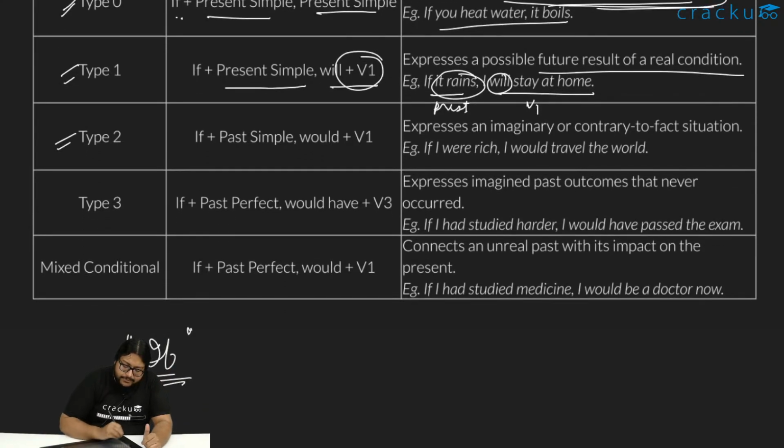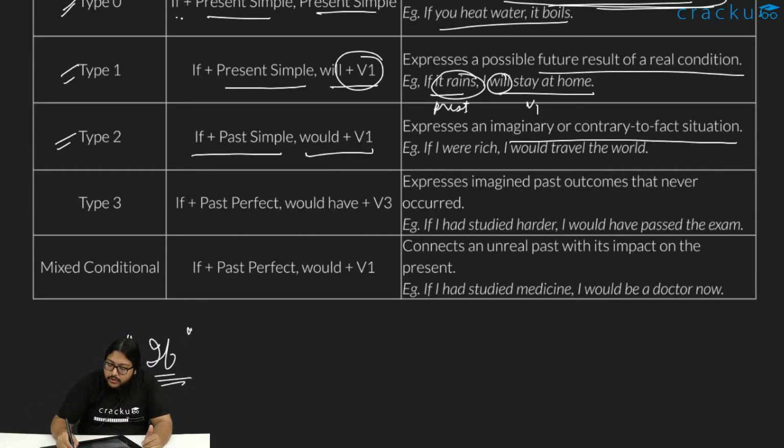Similarly, we have type 2. The type 2 construct is if plus past simple, and would plus v1 for the main clause. Why do we use it? It expresses an imaginary or contrary to fact situation. Something which is not true, something which will not happen, something which is in my head, something which I am imagining. In those situations we'll use type 2.